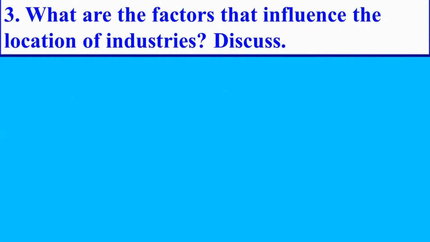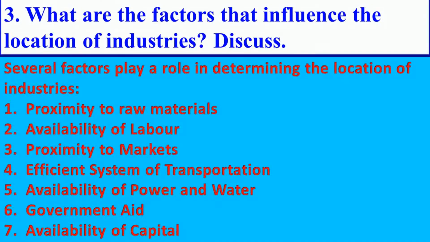Next question. What are the factors that influence the location of industries? Discuss. Answer is: several factors play a role in determining the location of industries.